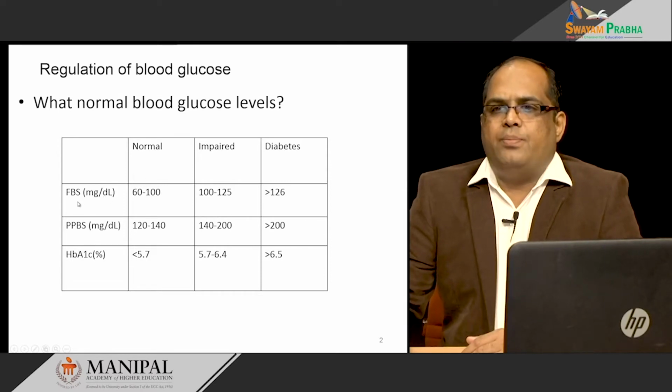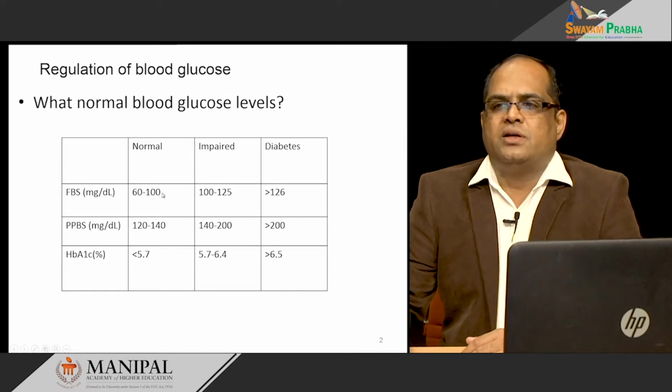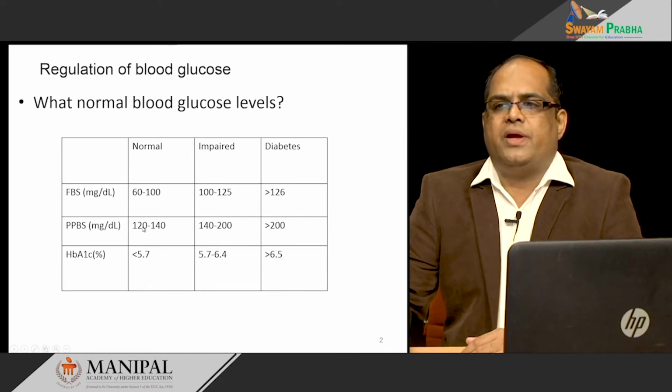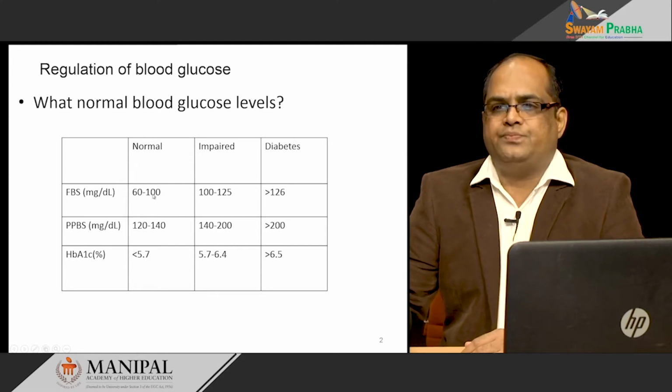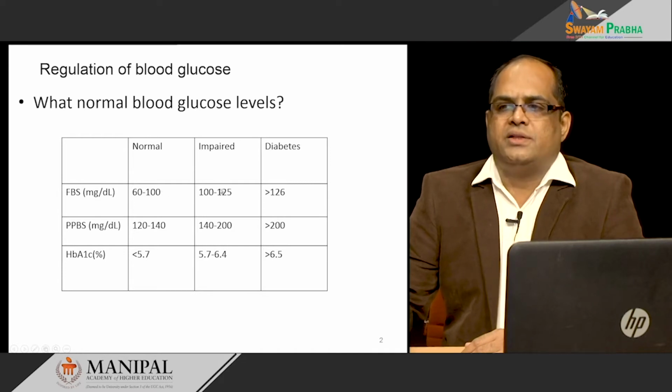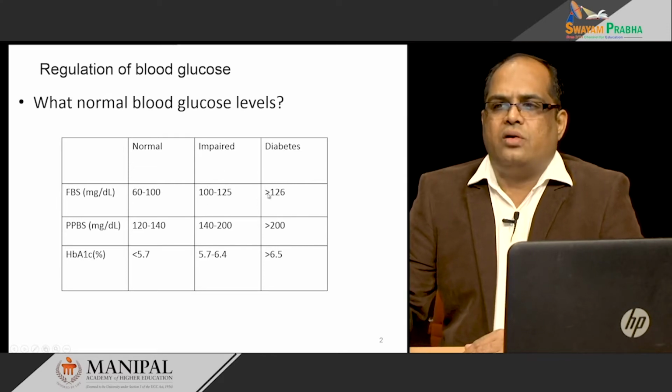Normally the FBS should be between 60 to 100 milligram per deciliter and postprandial blood glucose should be 120 to 140 milligram per deciliter. If the fasting blood glucose level is above 100 till 125, we call it impaired fasting blood glucose level. Anything more than 126 milligram per deciliter, we call it diabetes.